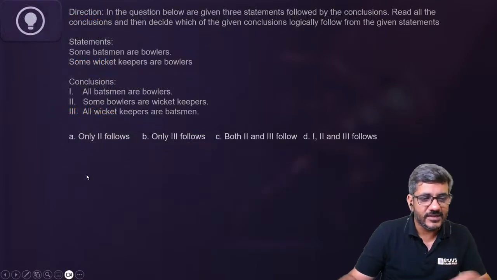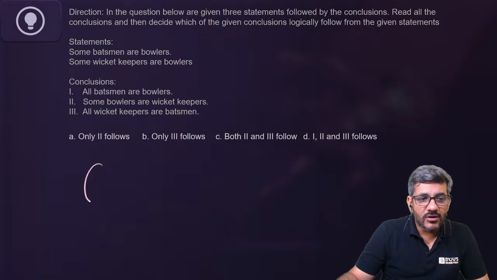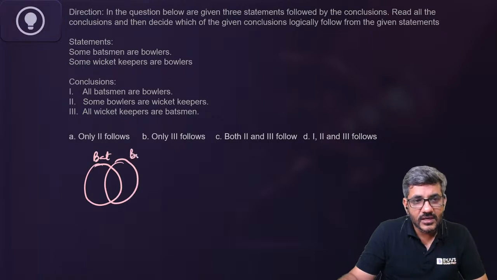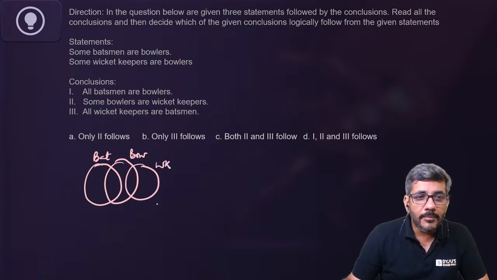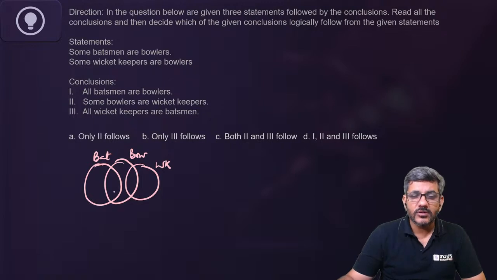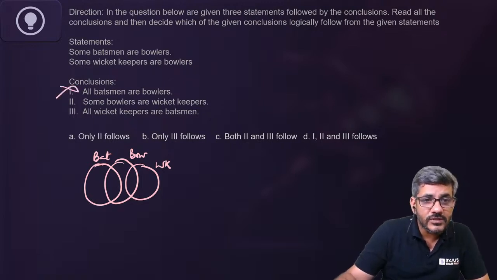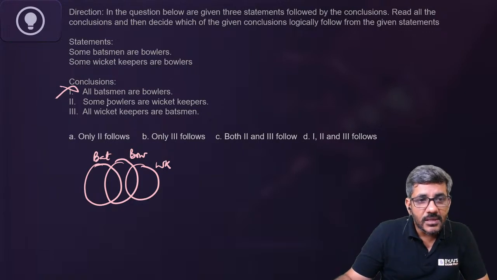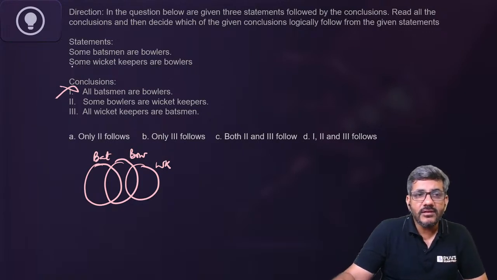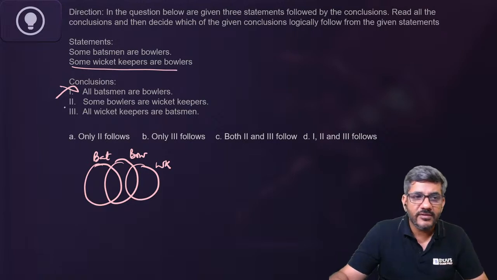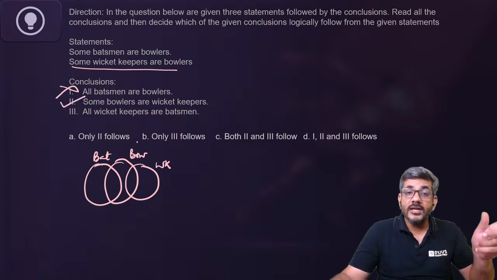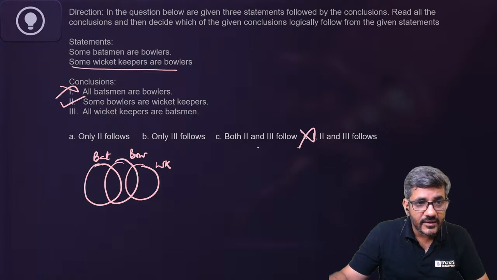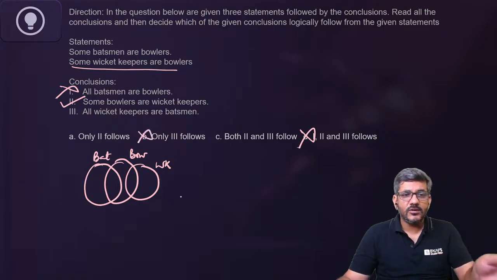Let's see quickly. One: some batsmen are bowlers, so these are batsmen and some of them are bowlers, so these are bowlers. Some wicket keepers are bowlers, so some wicket keepers are bowlers, so this came here. Conclusions: all batsmen are bowlers, all batsmen are bowlers, so it is going wrong right here, so this is a wrong conclusion, right? Second, some bowlers are wicket keepers, this is given already, some wicket keepers are bowlers, so automatically some bowlers are wicket keepers, so second is correct. One is wrong, second is correct, so this one is gone, this one is also gone. My answer is either only two or both.